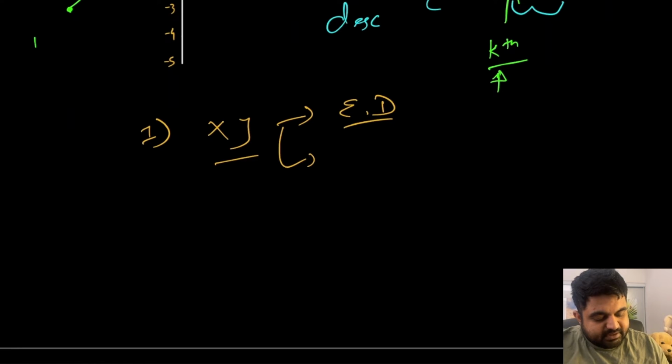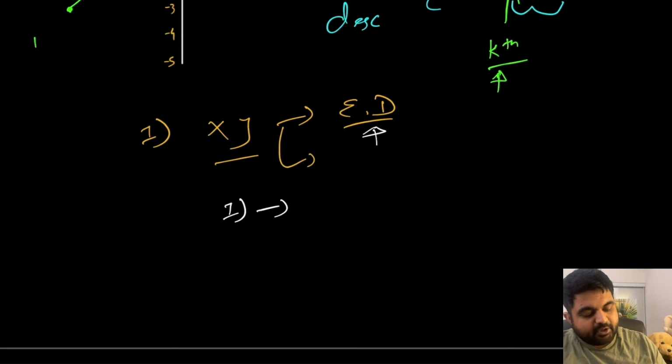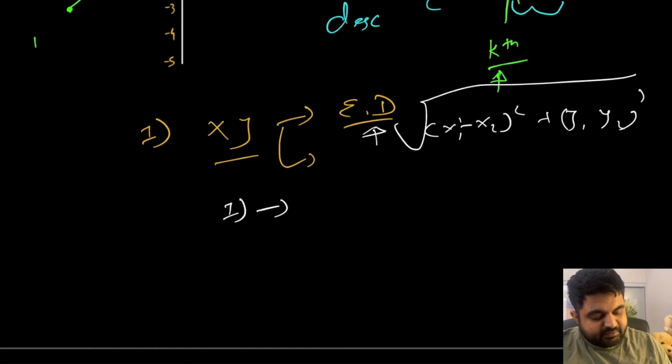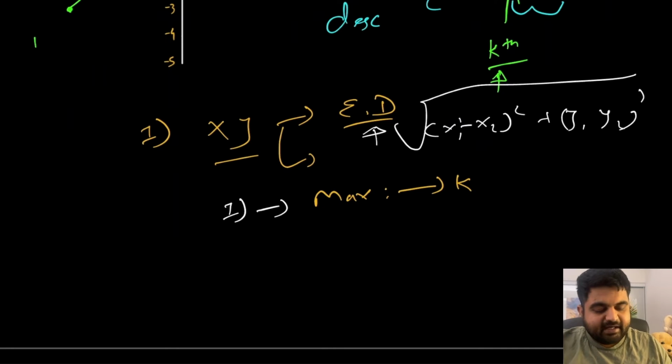So all we need to do is, number one, iterate over the given input and find the Euclidean distance from every single point to the origin using a simple mathematical formula, that is the square root of (x1 minus x2) squared plus (y1 minus y2) squared. After doing this one, we simply need to initialize our max heap to the size of k, and we are simply going to do the operation that we just mentioned. In the end, we can simply do max heap dot peek operation, and that is going to provide us the kth closest point to the origin. And that's it. This is the whole solution.